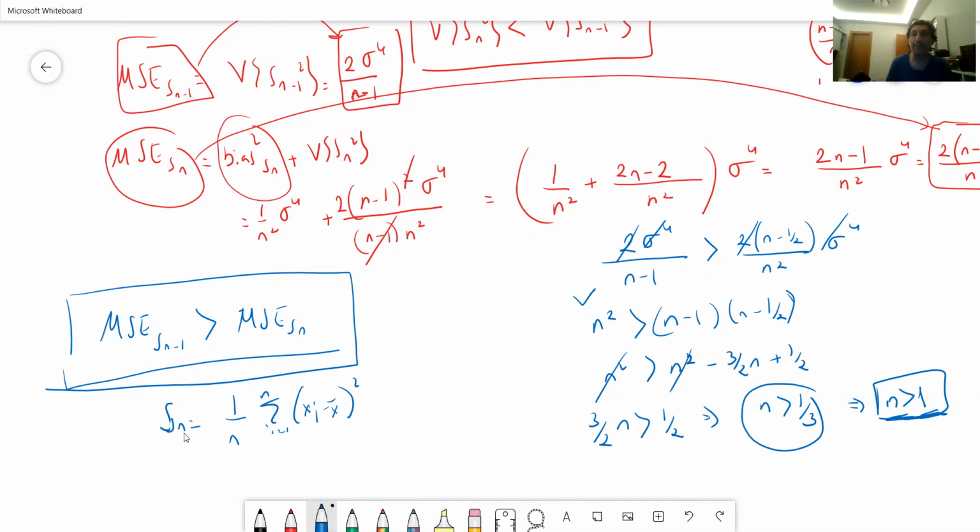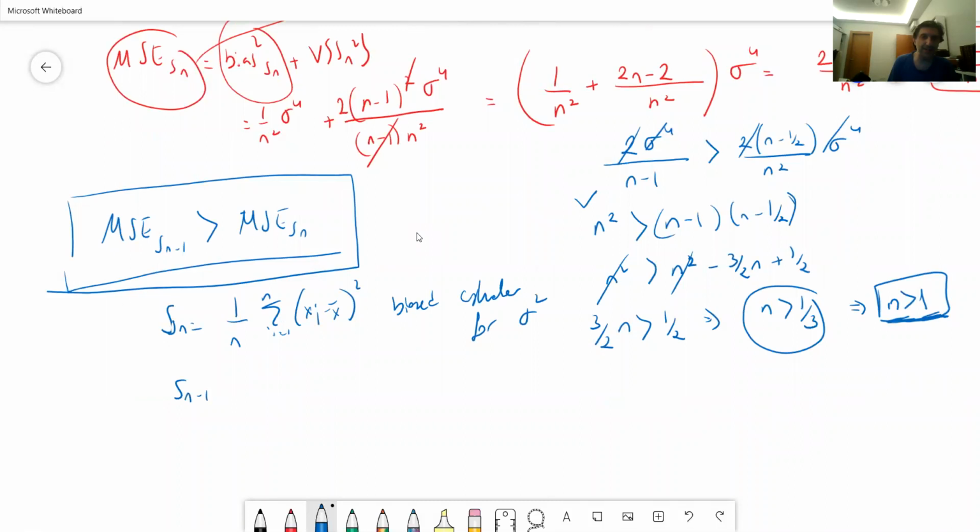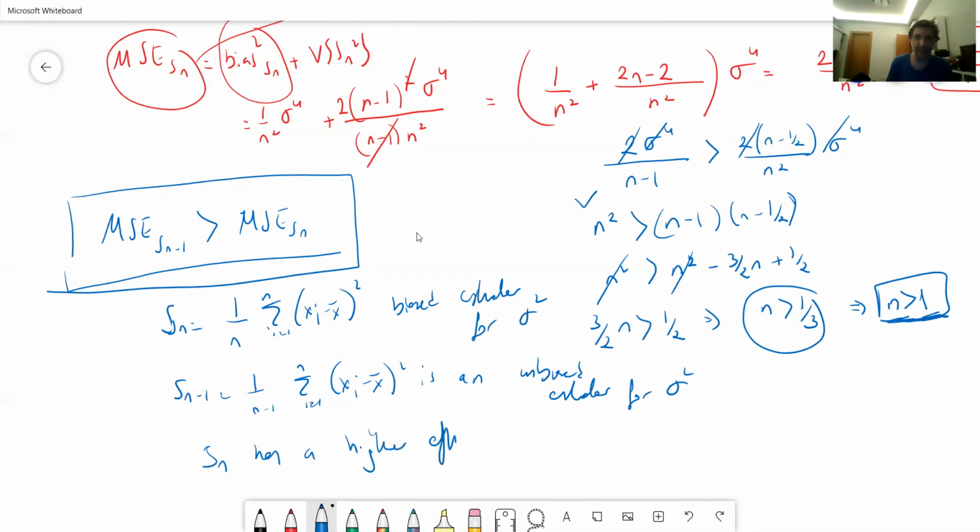Although this is a biased estimator for sigma square, and although Sn minus 1, equal to 1 over n minus 1 sum from i equals 1 to n of (xi minus x bar) square, is an unbiased estimator for sigma square, Sn has a higher efficiency compared to Sn minus 1.